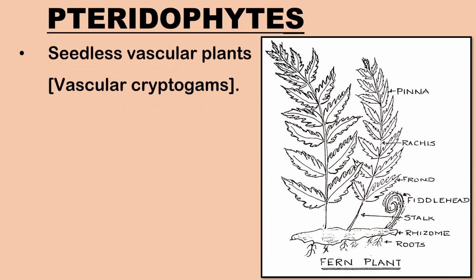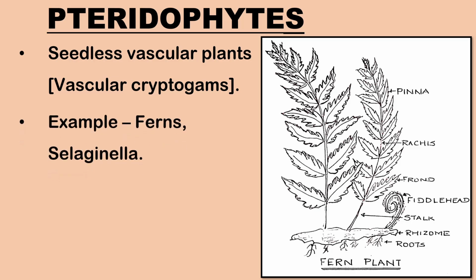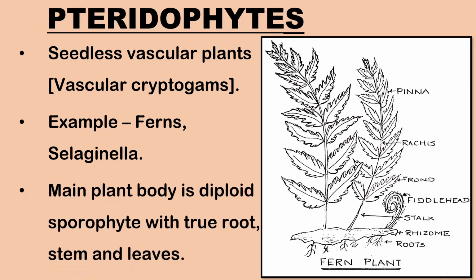Pteridophytes are a group of seedless vascular plants, also known as vascular cryptogams. Examples are ferns, Selaginella, and Equisetum. The main plant body is the diploid sporophyte, which is differentiated into true root, stem, and leaves.